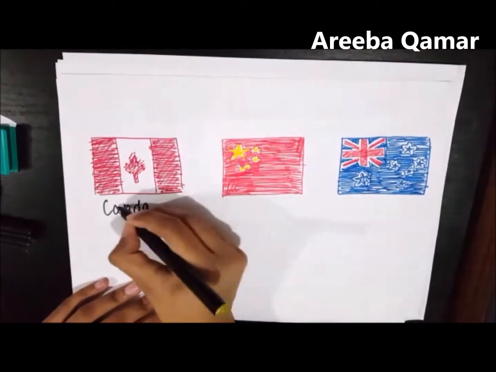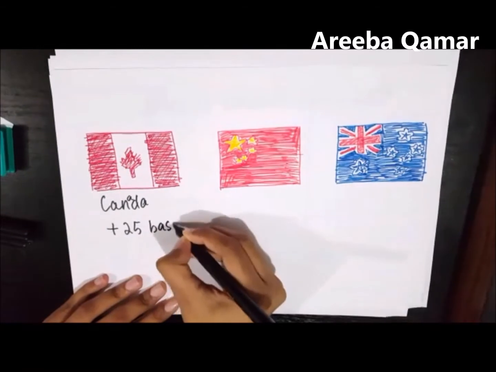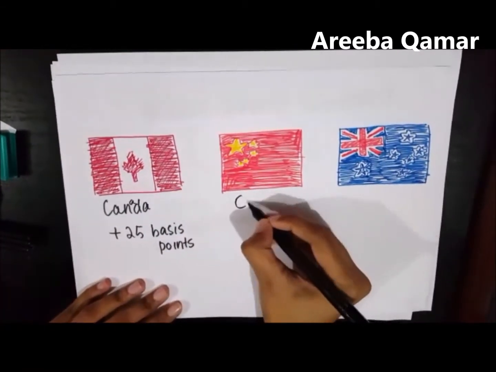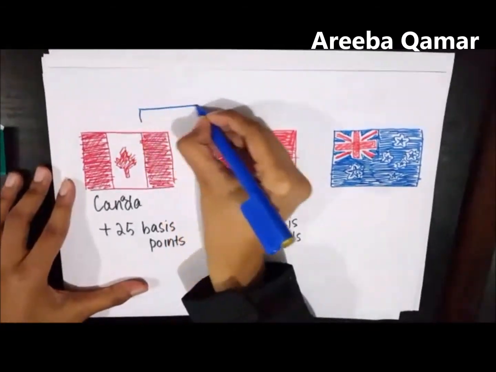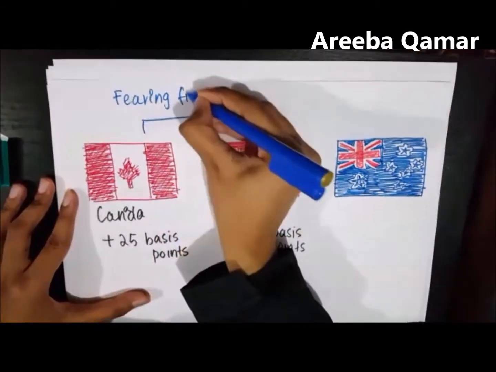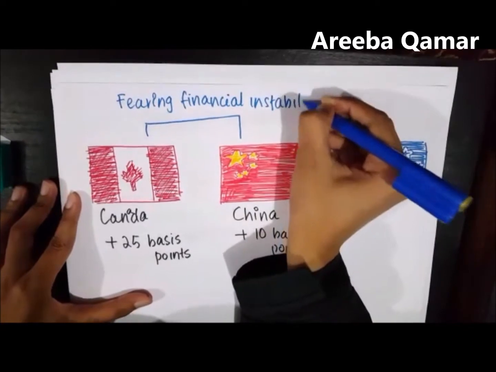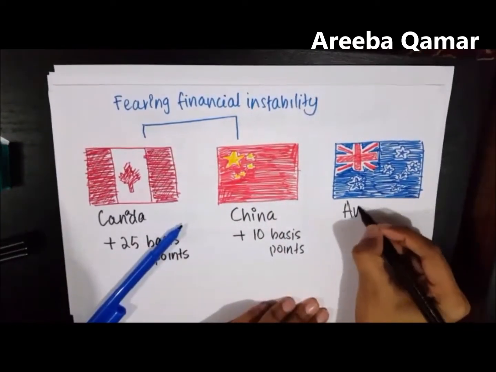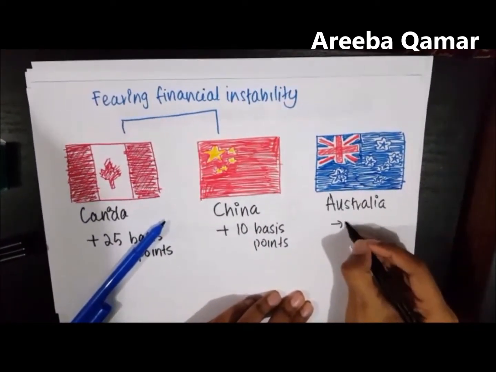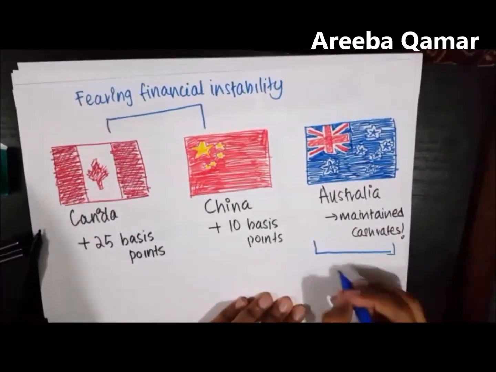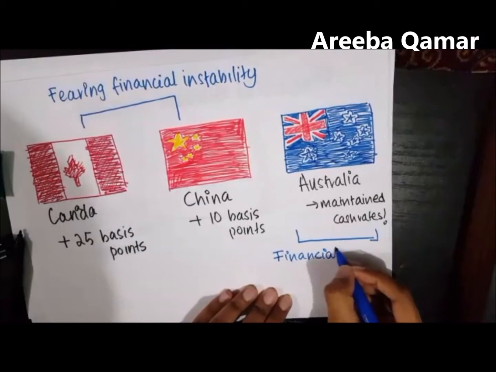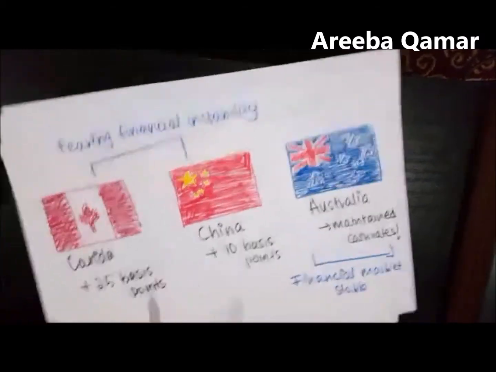Recently, the Bank of Canada increased the Canadian cash rate by 25 basis points, and an increase of 10 basis points was also observed in the Chinese economy earlier this year. This occurred to minimize any further financial instability in the economy. The RBA has kept interest rates steady for 10 consecutive meetings, as financial stability concerns prevent any decreases and weaknesses in the economy prevent hikes.